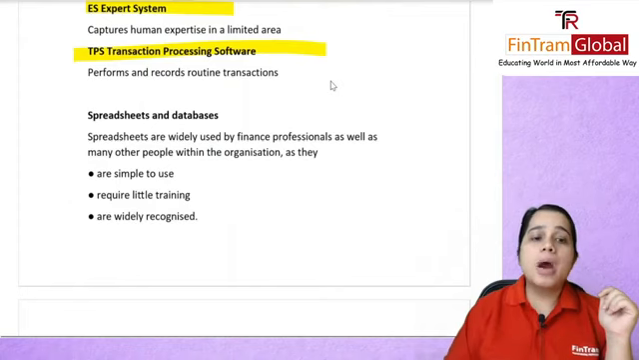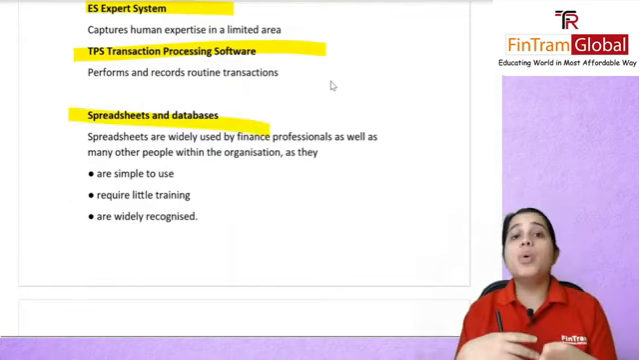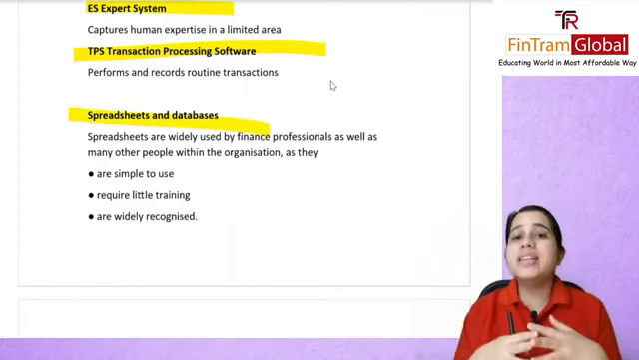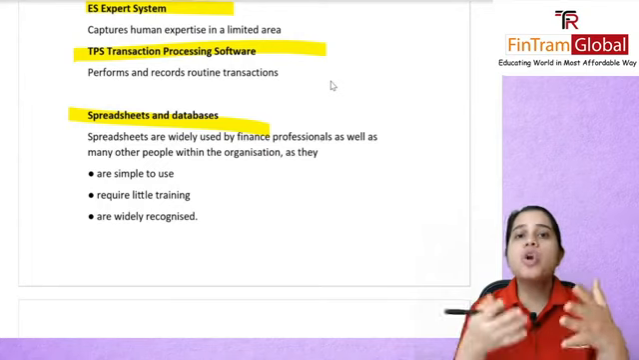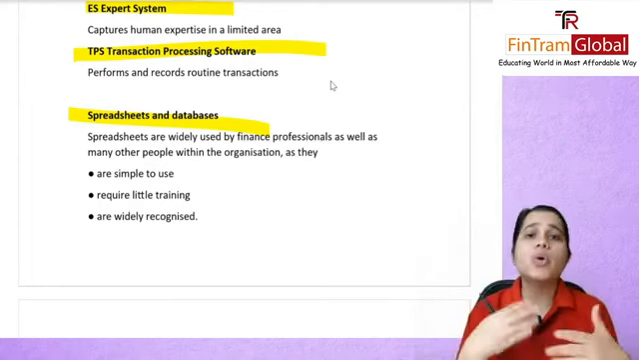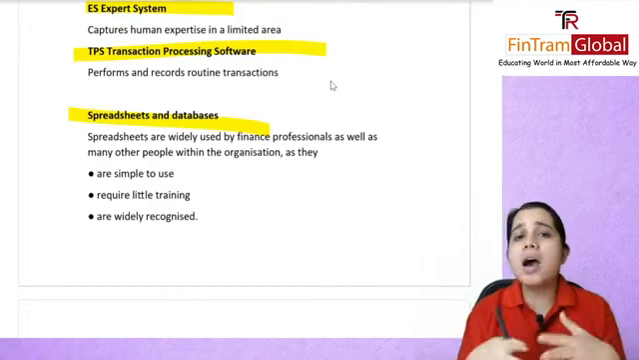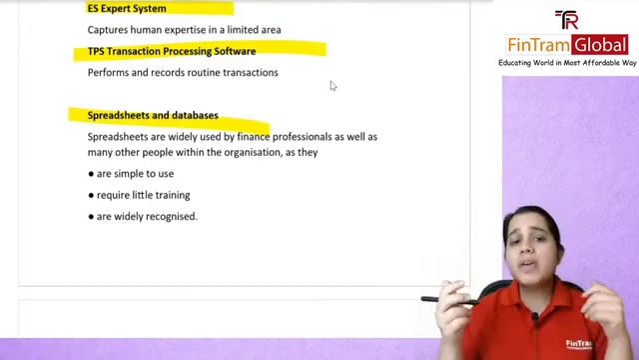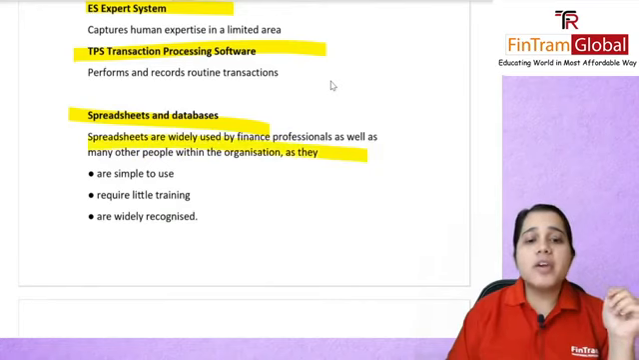Next, we will talk about spreadsheets and databases. We covered this in our session. What did we learn here? Spreadsheets, your Excels that you use. Again, you can put in a lot of data, use so many formulas, filter out data, and use pivots. So they are widely used by finance professionals.